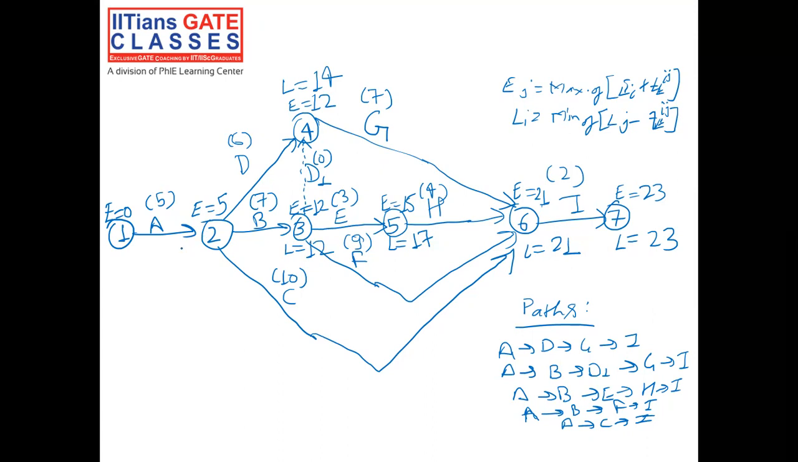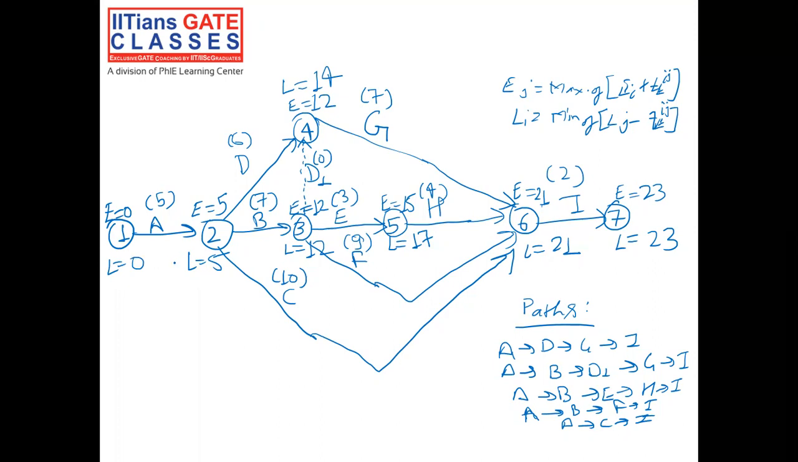Now comes event 2. For event 2, with respect to event 3, 12 minus 7 is 5. And here 14 minus 6 is 8. So 5 comma 8, minimum is 5. So L would be equal to 5. And here L would be equal to 5 minus 5, that is 0.